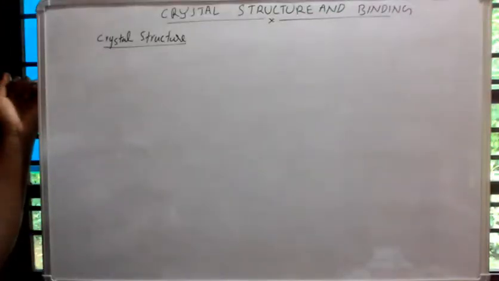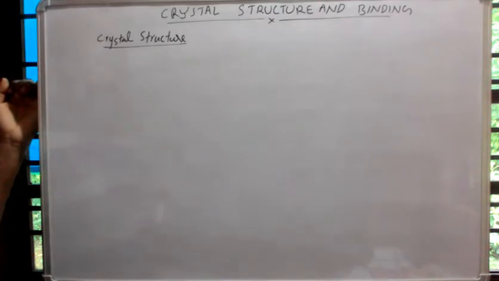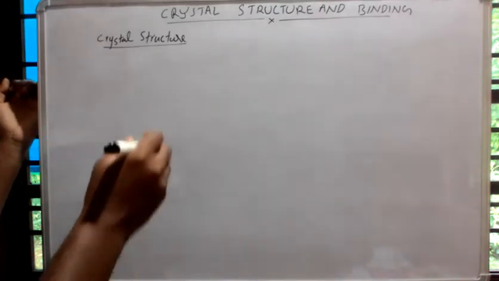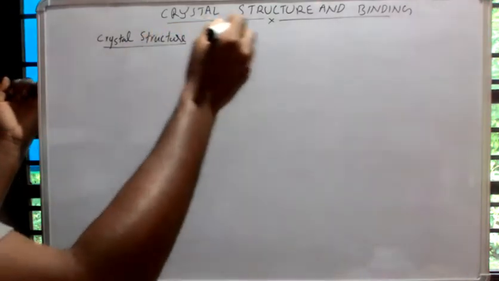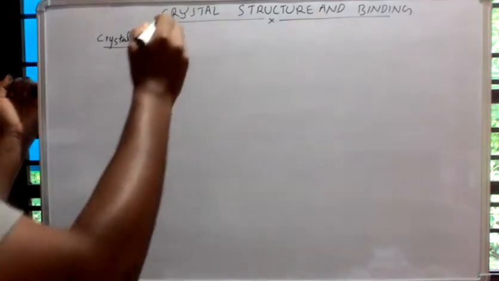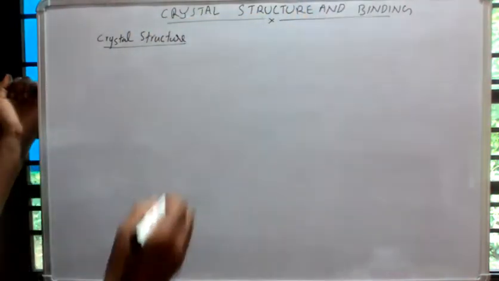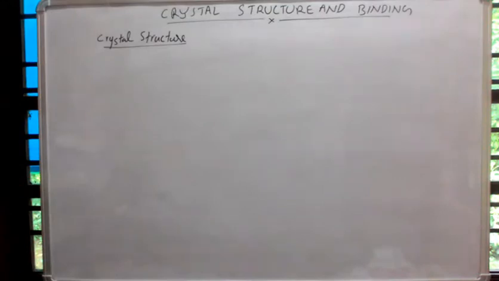Hi all. Today we begin solid state physics. Actually, solid state physics is largely concerned with crystals and electrons in crystals. In the first chapter, we are going to discuss crystal structure and binding. At the outset, crystal structure.